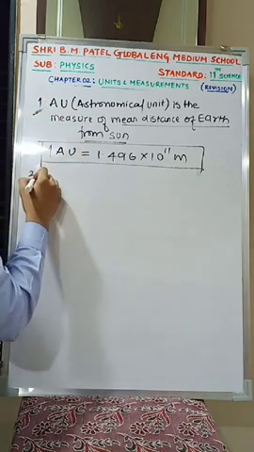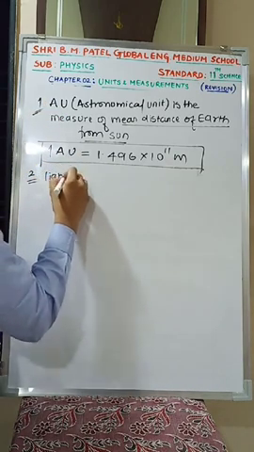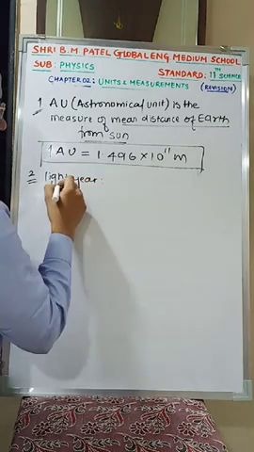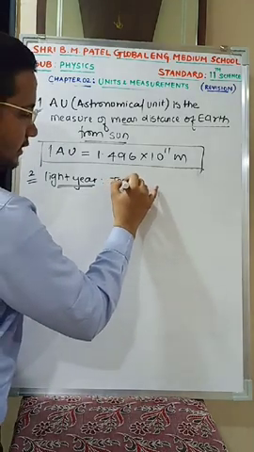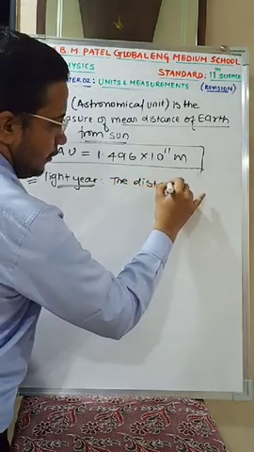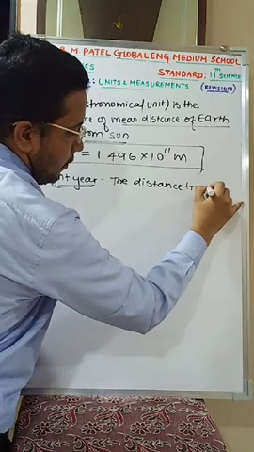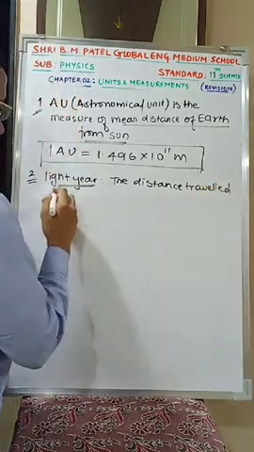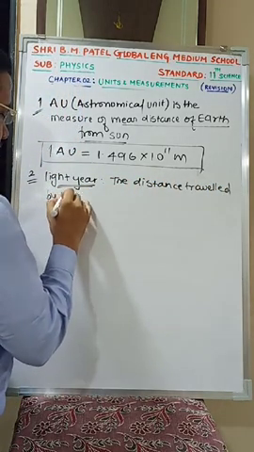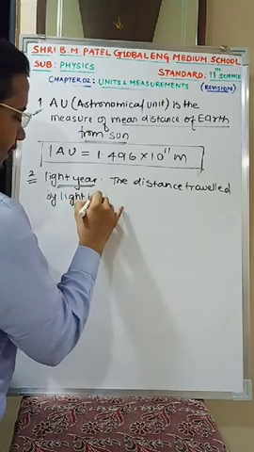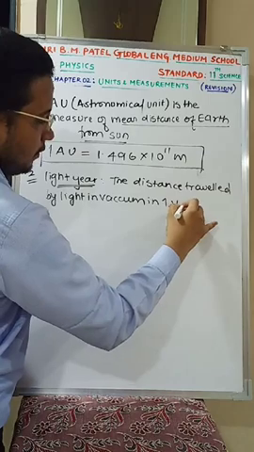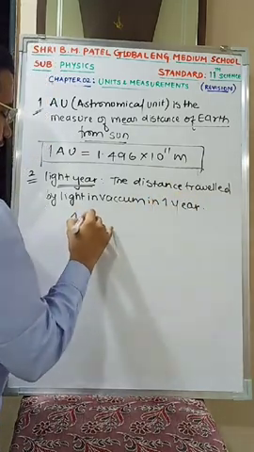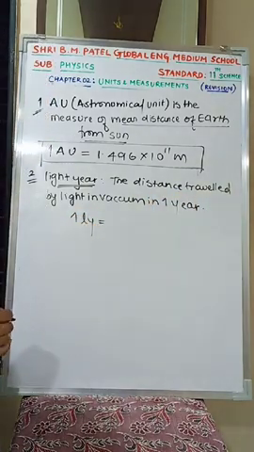Second, we have light year. Light year is nothing but the distance traveled by light in vacuum in 1 year. The distance traveled by light in vacuum in 1 year is called a light year. 1 light year is equal to how many meters?